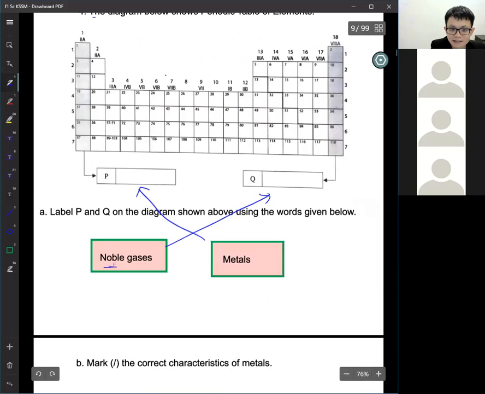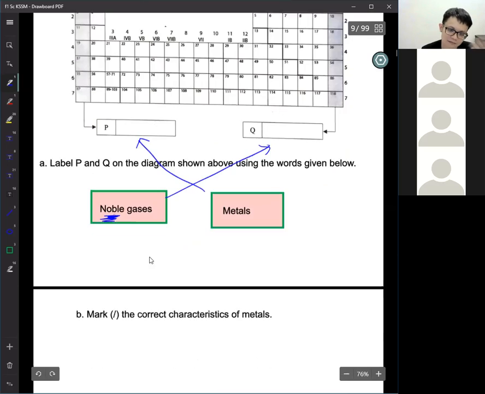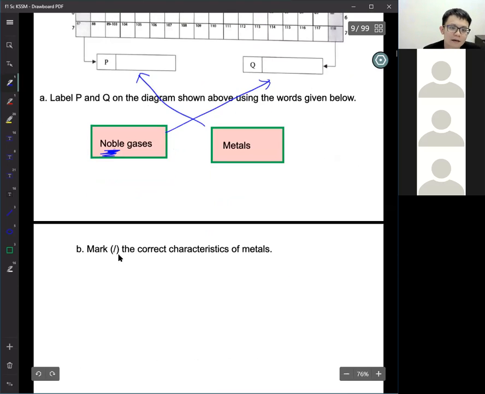Okay, noble actually it means brave lah, 很大胆，okay，大胆的 gas, but it's not actually brave gas. It actually means noble 就很像很 got power 厉害 because this one cannot combine. Okay，它不用其他人，it can combine itself is sufficient. It no need to give electron or share electron because they call it noble gas lah, very brave warrior. It doesn't mean like that, but just some of the English word. Mark correct the characteristic of the metal.